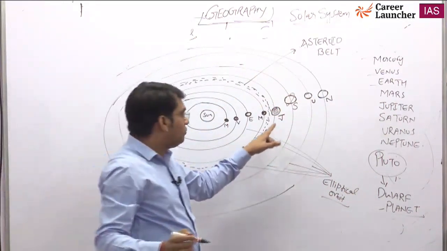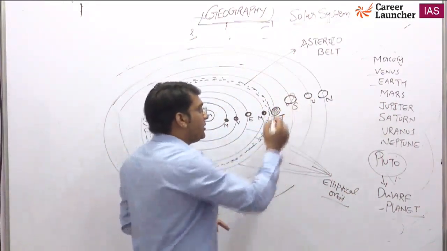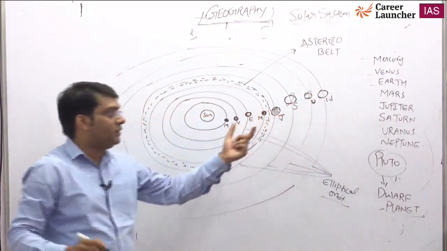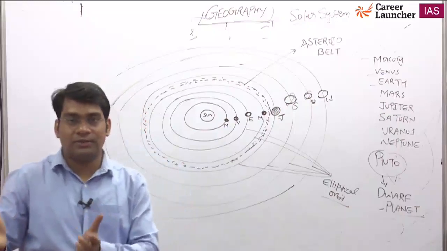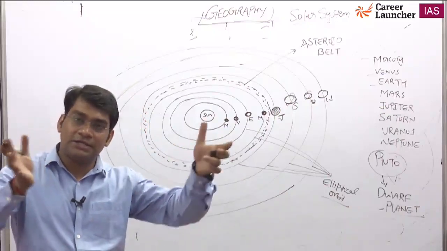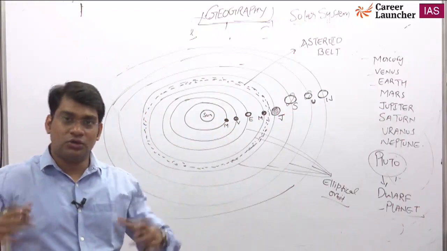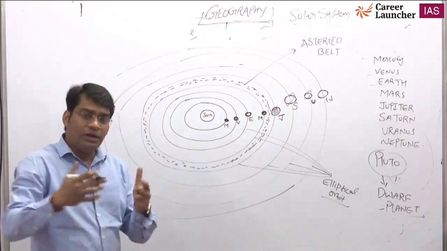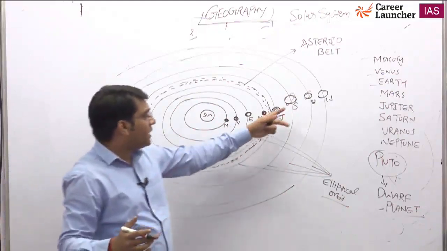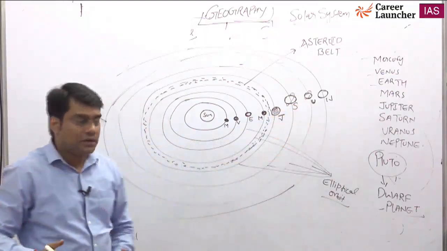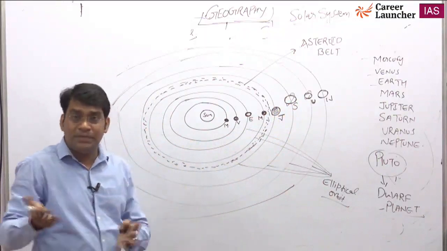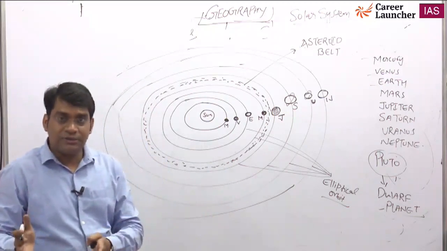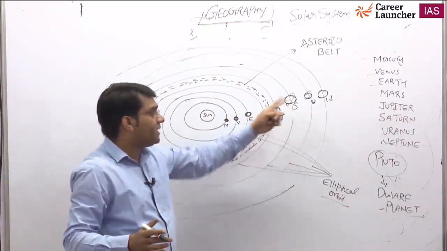Always remember Jupiter, Saturn and Uranus, all three have rings. In the case of Jupiter, it's not clearly visible because Jupiter has a thick atmosphere, so it is not possible to see the rings around it. The rings of Saturn and Uranus are very clearly visible, but in prelims a question may come that only Saturn and Uranus have rings. That statement is wrong. All 3 planets have rings.